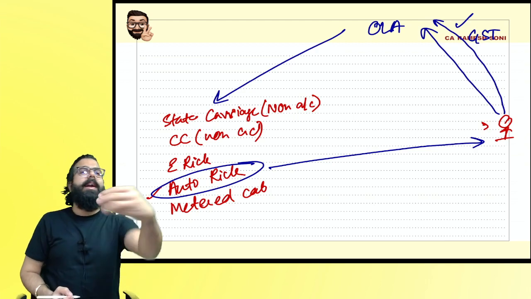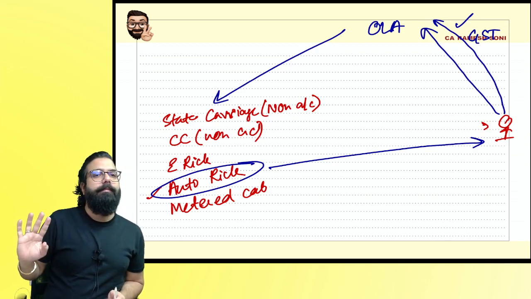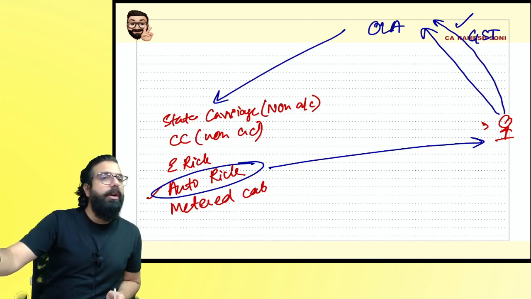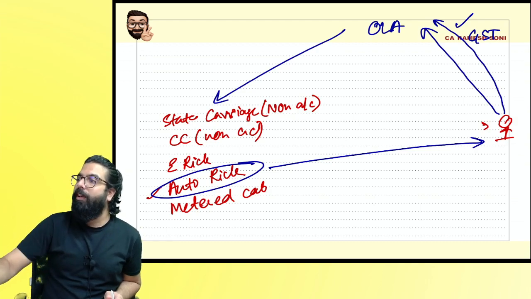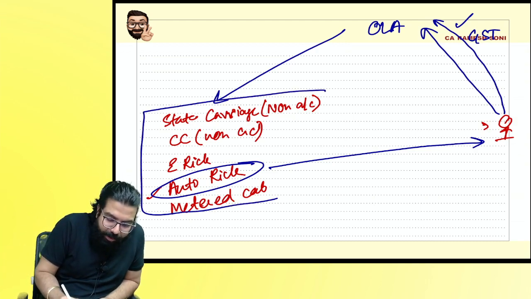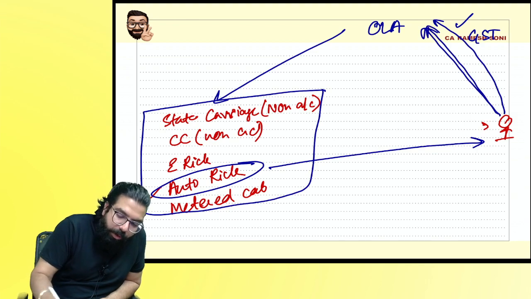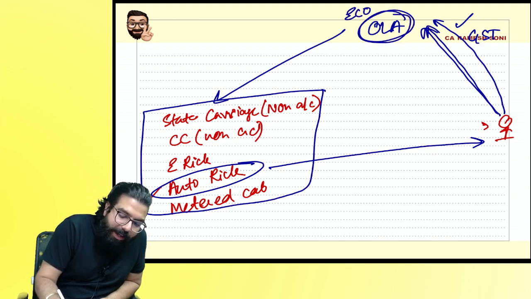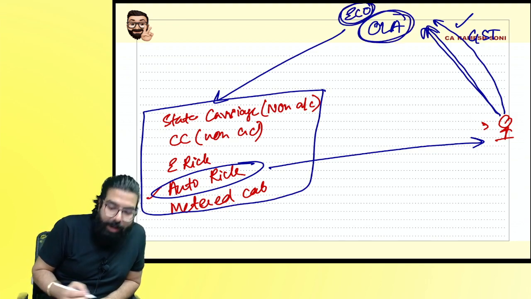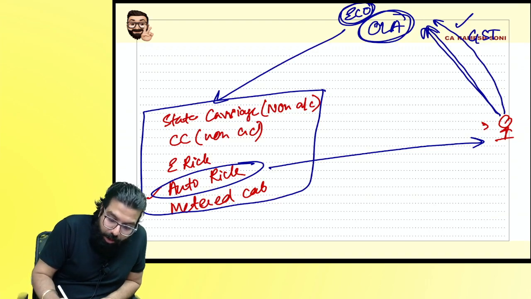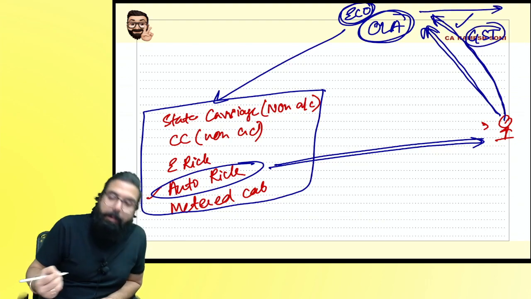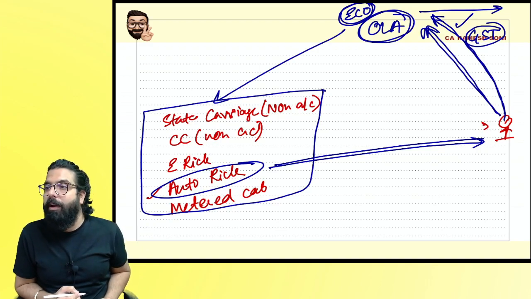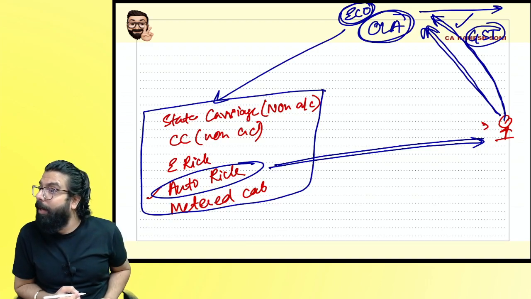All these services are provided directly. Supposing you are going in a bus, no GST. You are going in a non-AC contract carriage, no GST. You are going in an auto rickshaw or e-rickshaw, no GST. But if you are booking the services of all these people through an online e-commerce operator, then what will happen? When you pay the e-commerce operator, the e-commerce operator will collect the GST from you and pay it to the government. Are you clear?